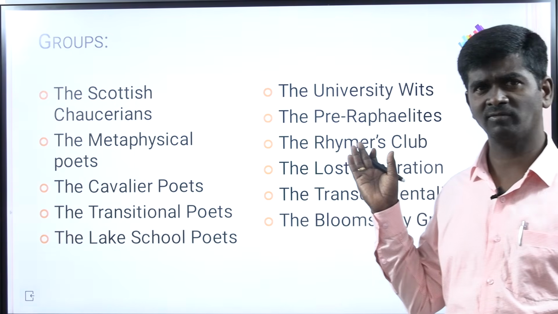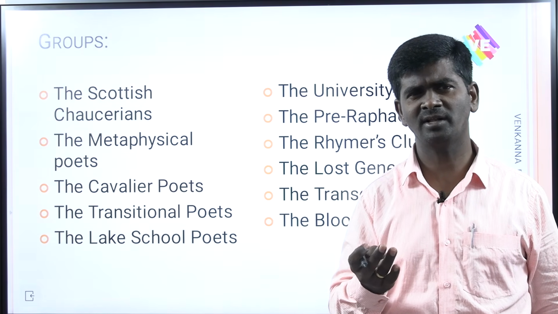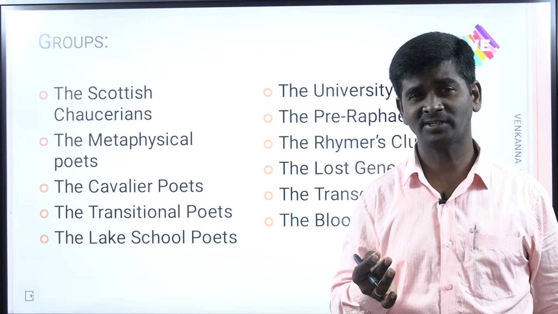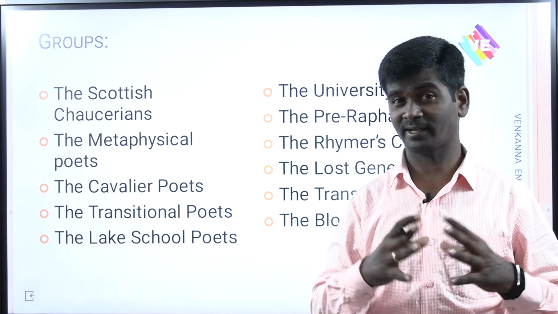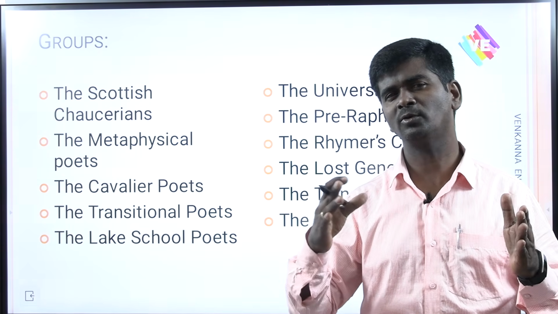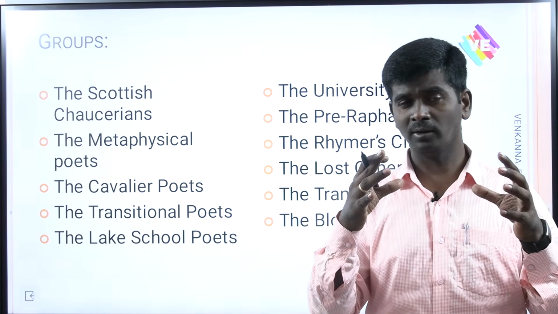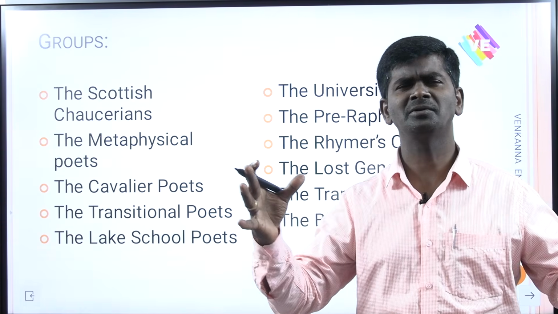Or the Pre-Raphaelite Brotherhood: Dante Rossetti, Christina Rossetti, William Morris, F.G. Stephens, George Meredith, J.E. Millais, Thomas Woolner, James Collinson, Ford Madox Brown, Frederick George Stephens. You need to know. And who is the leader? Dante Rossetti. Second leader, Christina Rossetti. Like that. And when it was popular, from 1832 to 1848, what is the magazine associated with the group, and what are the popular literary works written in relation to that? You need to know. That's it.